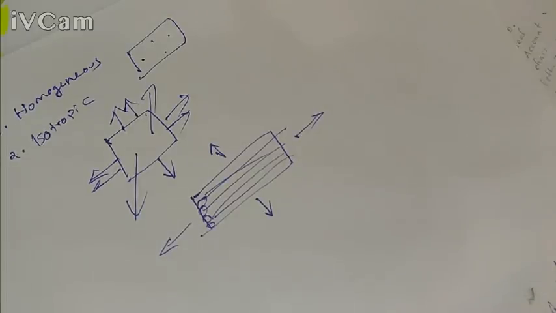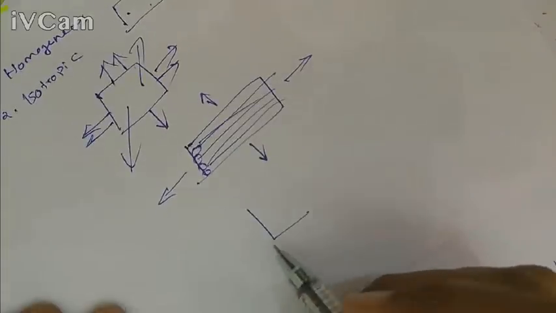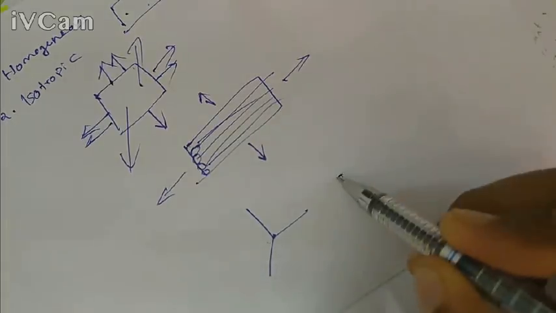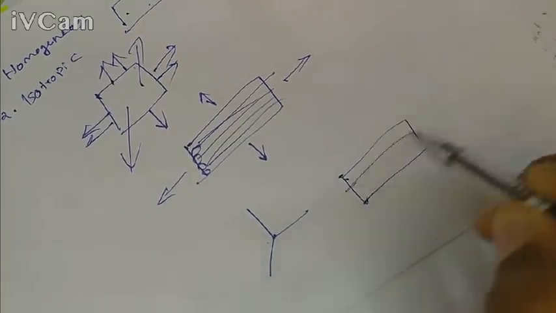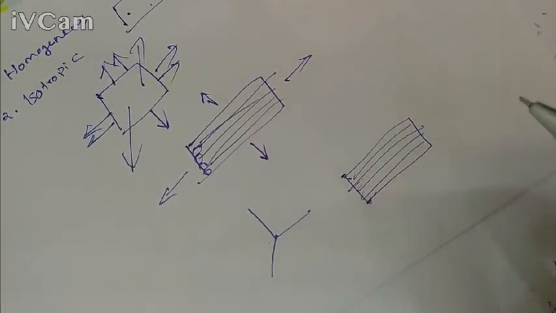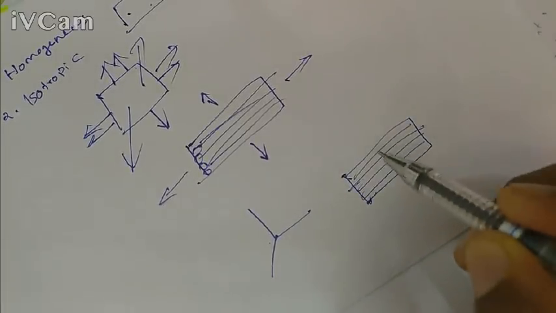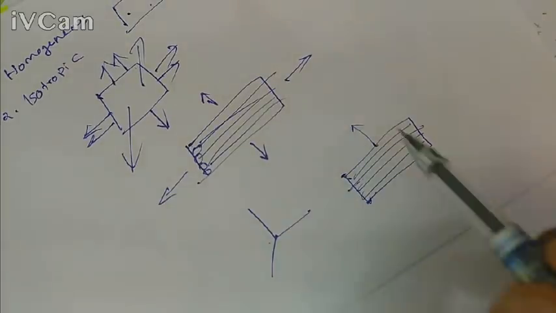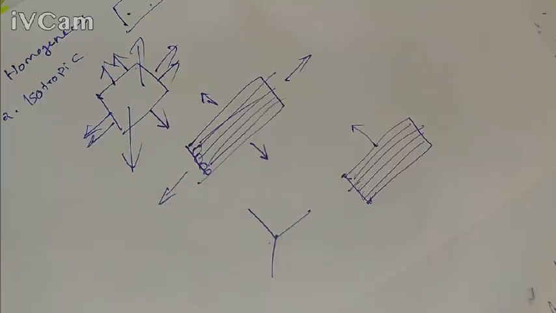Another one is orthotropic material. This material has different properties in different orthogonal axes. Such a material is called orthotropic material. For example, in the case of wood, in this direction the strength will be different, but in another orthogonal direction the strength will be different, because here also the fibers are arranged in different directions.